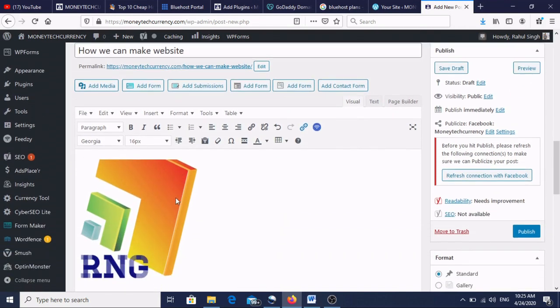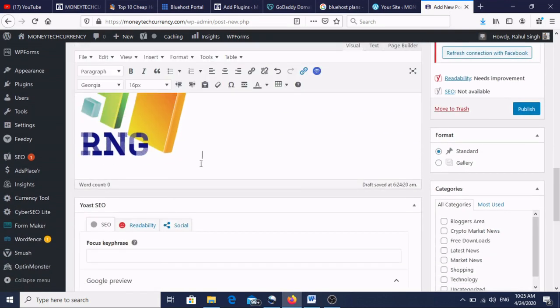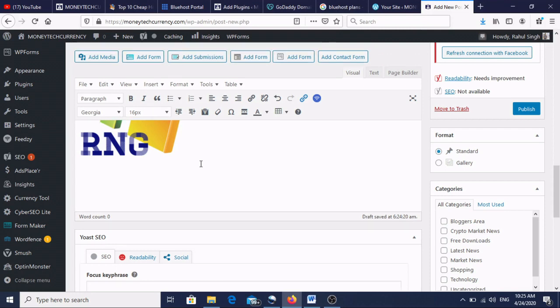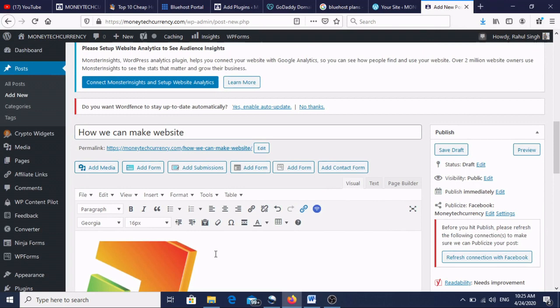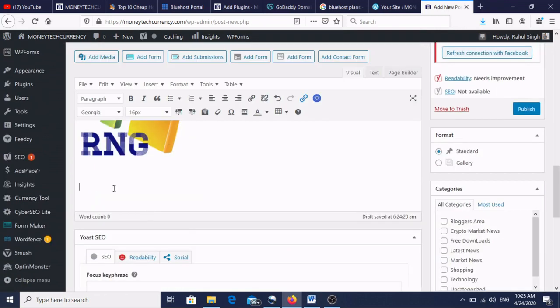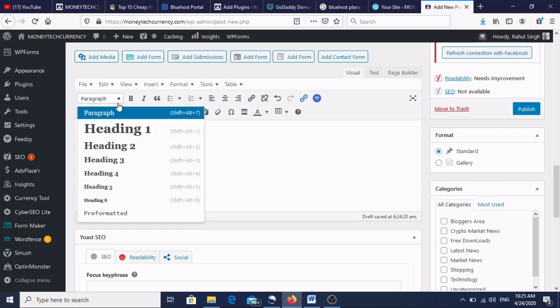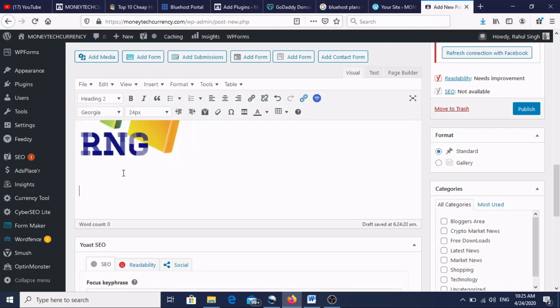Here you can provide your heading in the post. See, we have already given the title here. I'll give a heading; the title heading will be very high. Heading 2 I'll give like post identification.